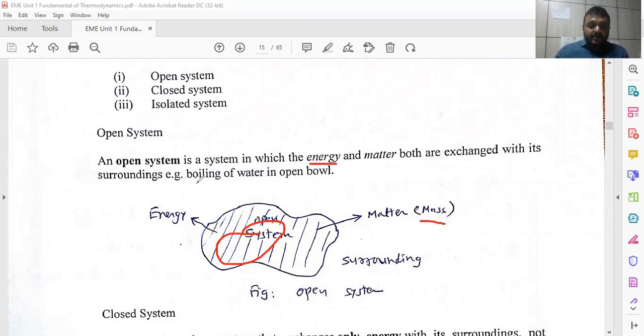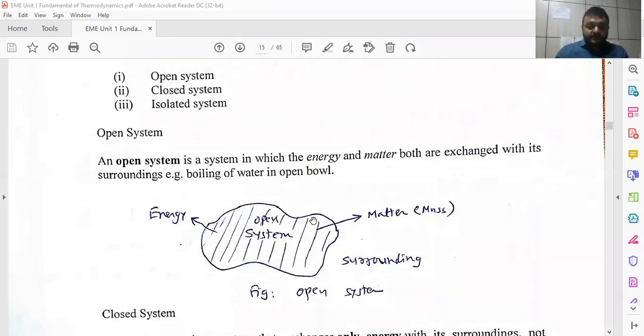For example, boiling of water in an open bowl. Suppose you boil water in an open bowl. Then energy, meaning temperature or heat, is transferred to the surrounding, as well as mass, in the form of steam. Water is converted into steam and thrown away to the surrounding. So energy and mass both are exchanged between the system and surrounding. Such a system is called an open system.